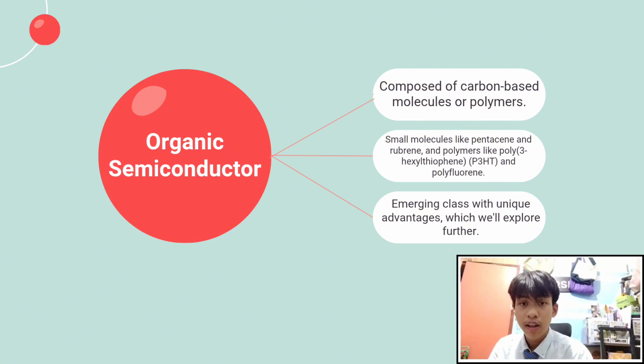Semiconductors can be broadly categorized into two main types, inorganic and organic. The more traditional and widely used are inorganic semiconductors. These are made from materials that don't primarily contain carbon. Familiar examples include silicon, which is the workhorse of the computer industry, as well as germanium and gallium arsenide, used in specialized applications. On the other hand, we have organic semiconductors. They are made of carbon-based molecules or long chains of molecules called polymers. While still a relatively new class compared to their inorganic counterparts, organic semiconductors are generating a lot of excitement due to their unique properties.